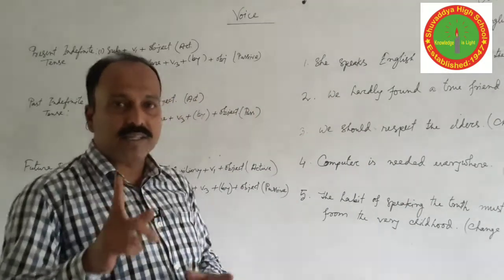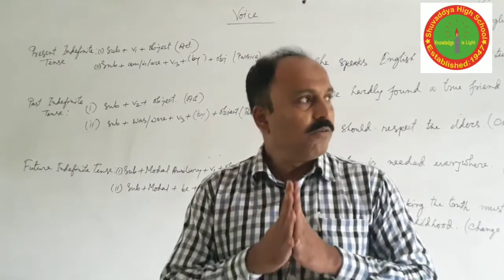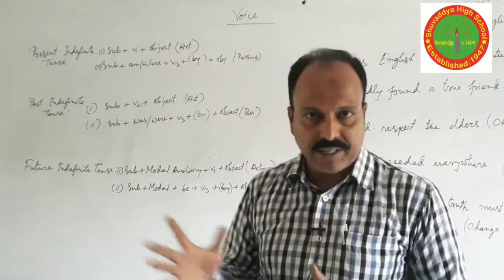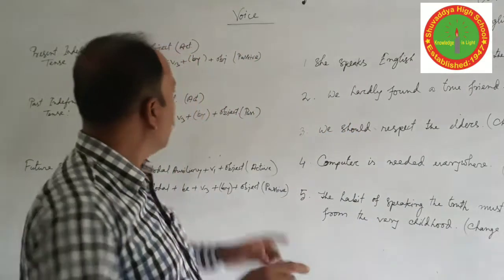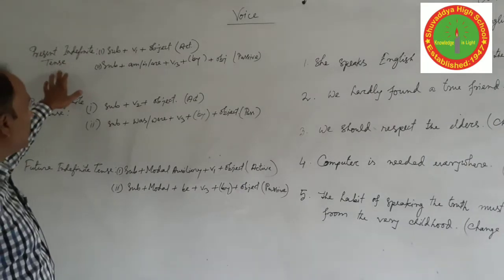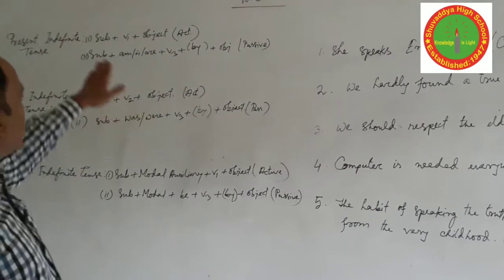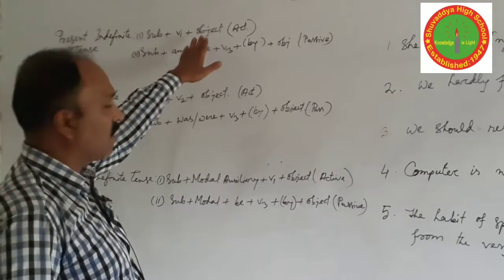There are some tenses in your sentences. Now you can see it. For present indefinite tense, the active structure is subject plus verb 1 plus object.